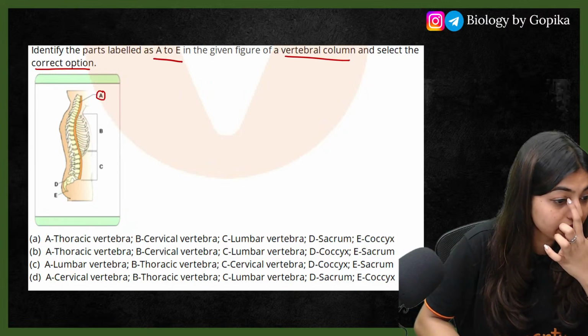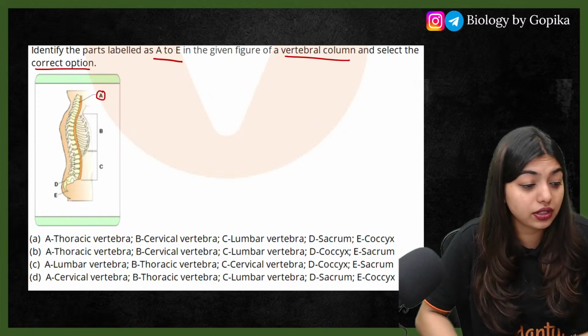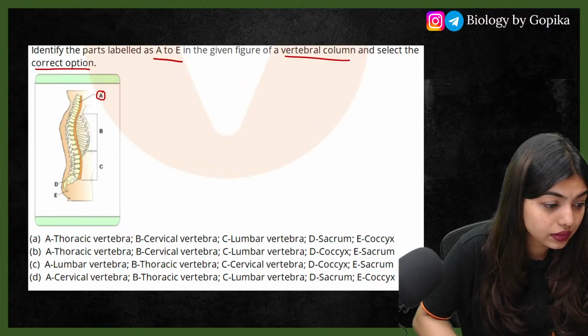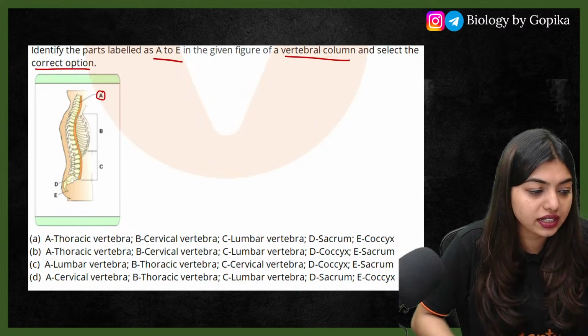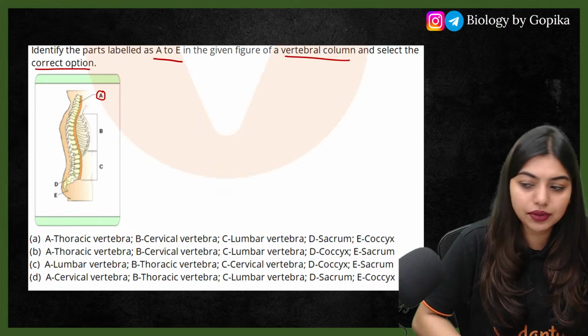Diagrams of your NCERT. Very nice. Some of you are telling 64. Very good. Oh no, that's why you're crying. It's okay, next time. Next time we will do a better job.